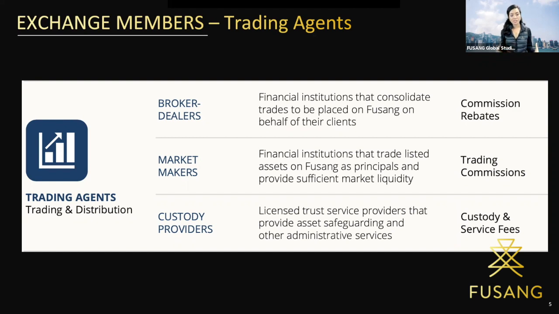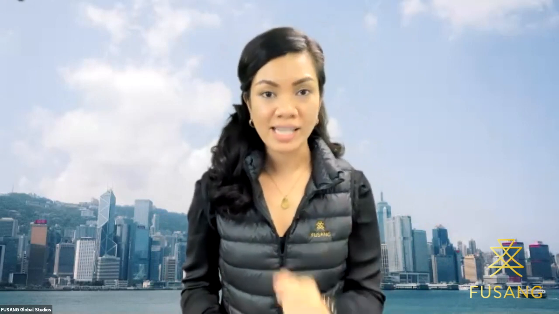So what are the commercial upsides of being part of the Fusang Exchange member ecosystem? First, we provide revenue splits with our members. For example, Fusang rebates to the trading agents some of the trading commission earned from the trades. Next, for primary market issuance, placement commissions are the major fee type, which tends to be very attractive to trading agents. For secondary trading, as stated earlier, it is in terms of the revenue splits.